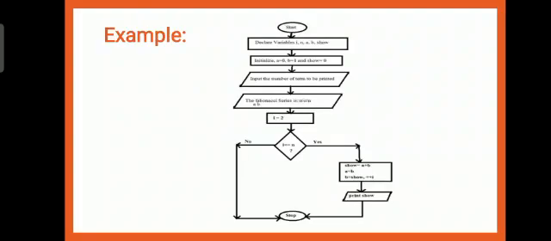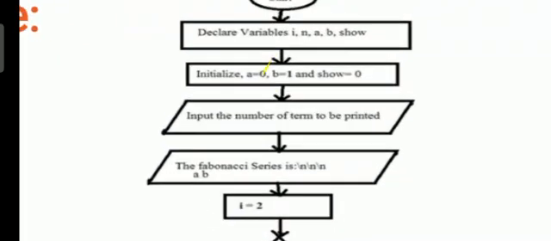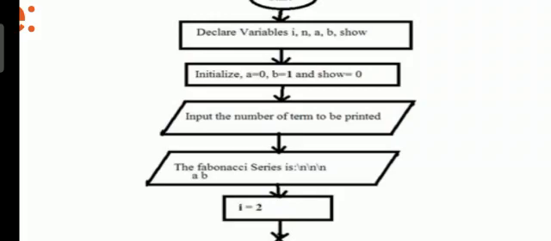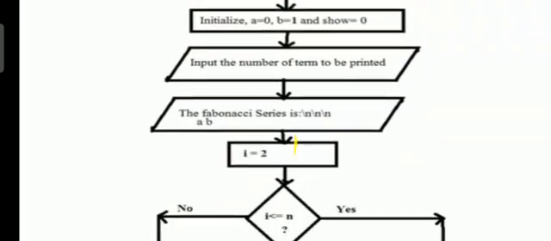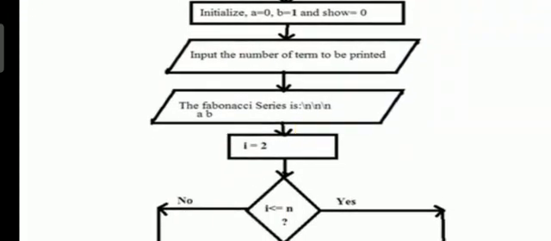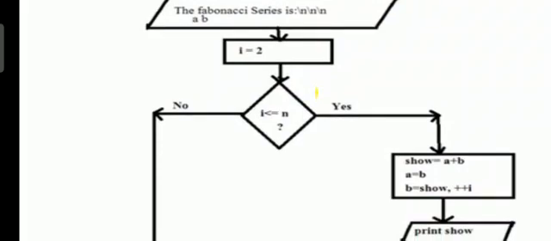Now, this is an example of a flowchart. As you can see, it starts from the top using the terminal and it declares variables I, N, A, B and show. Then it initializes A equal to 0, B equal to 1 and show equal to 0. Next, input the number of terms to be printed. Next, the Fibonacci series is A and B. I equal to 0, then the check: I less than or equal to n.